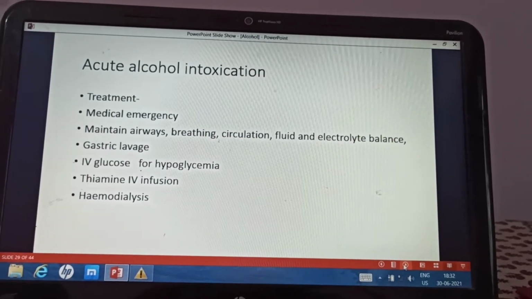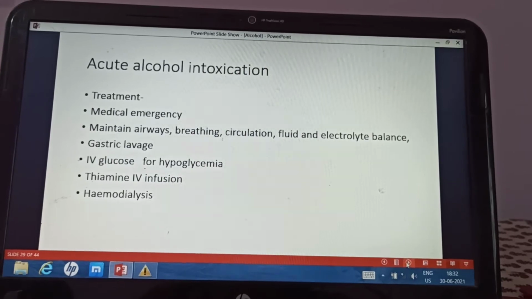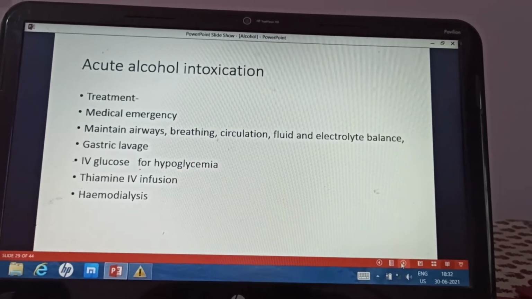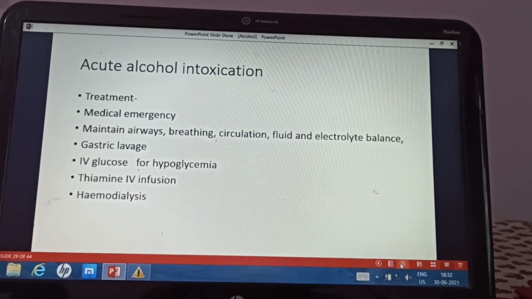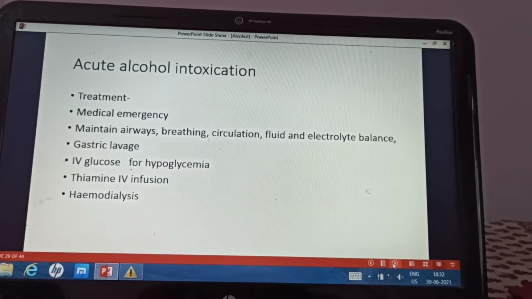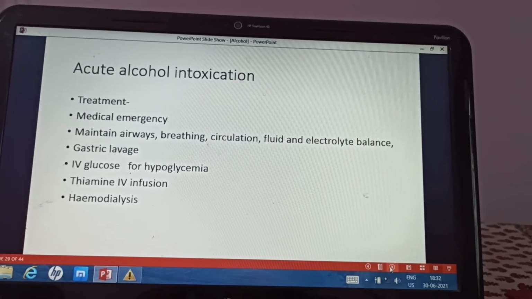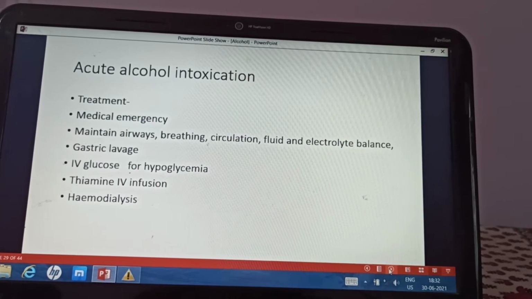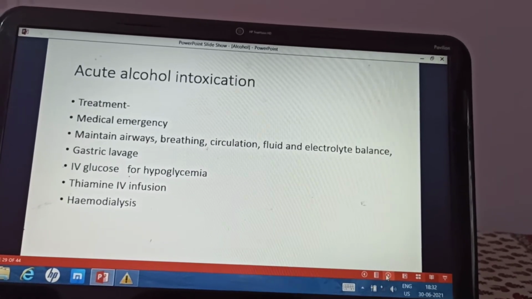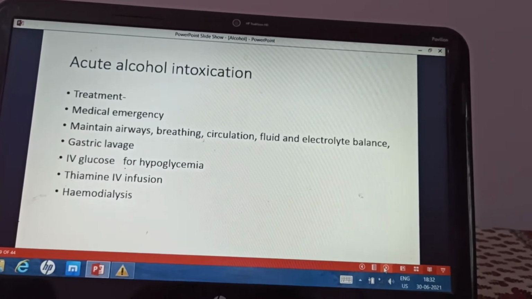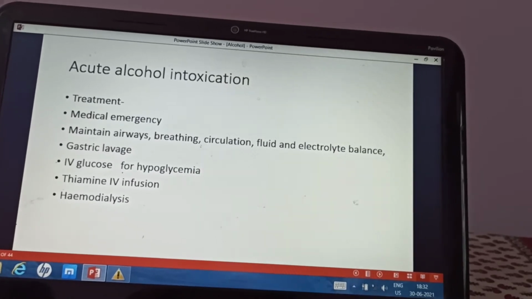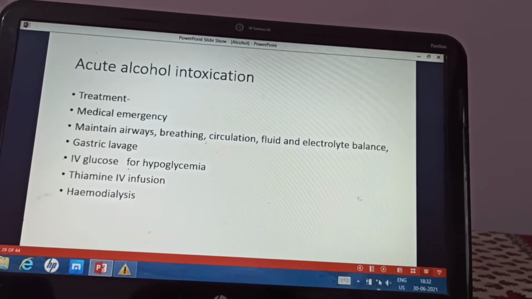So just now we have seen the treatment of acute alcohol intoxication. It is a medical emergency. Maintain the airway, breathing, circulation, fluid and electrolyte balance. Do gastric lavage to remove the unabsorbed alcohol. IV glucose is given for hypoglycemia. Thiamine is added in the glucose, and you have to do hemodialysis to hasten the recovery.